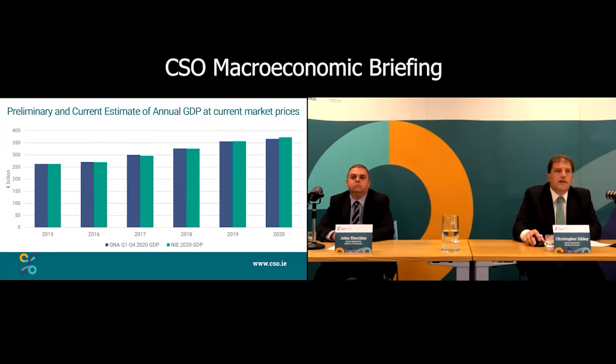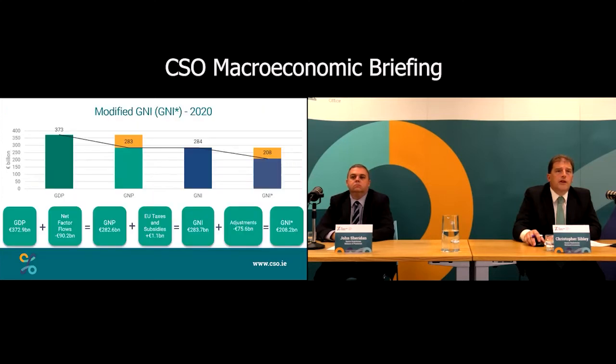And along with that today, we're able to produce GNI star, so our deglobalized measure. The transition to that from GDP at 373 billion is to take off the foreign profits, mainly foreign profits, to get down to GNP. We have a slight change from GNP to GNI to take account of EU taxes and subsidies.